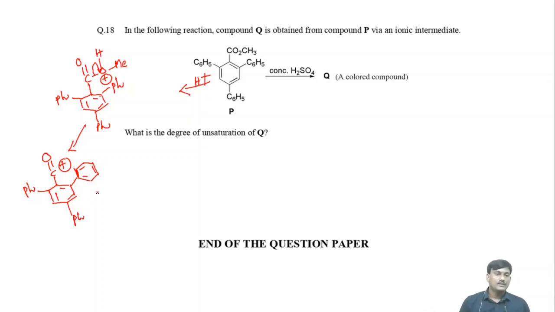Here these electrons can attack the positively charged carbon. Then there is a formation of this intermediate.